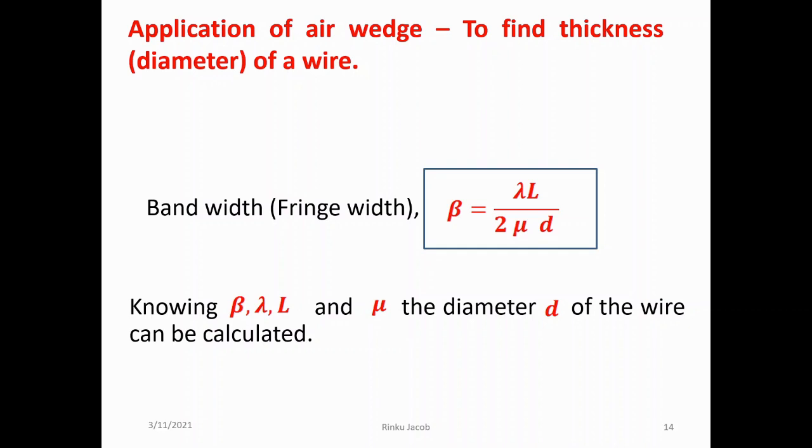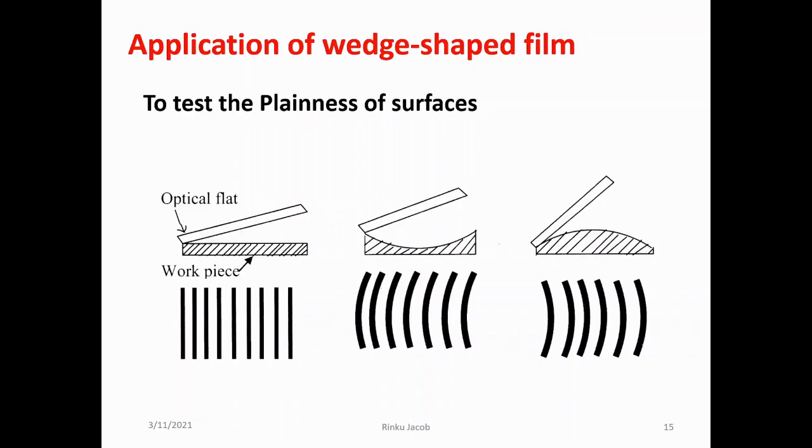In the interference pattern produced by the air wedge setup, the bandwidth or fringe width is given by beta equal to lambda L by 2 mu d, where lambda is the wavelength of the light used, L is the length of the rectangular glass plate, mu is the refractive index of the film between the two glass plates, and d is the diameter of the wire or thickness of the material that is used to produce the air wedge. Knowing the values of beta, lambda, L and mu, the diameter of the wire, that is d, can be determined. When an optical flat, also known as a test plate, and a work surface are placed in contact, an air wedge is formed.